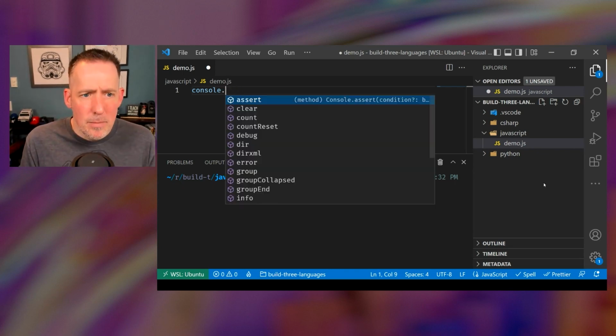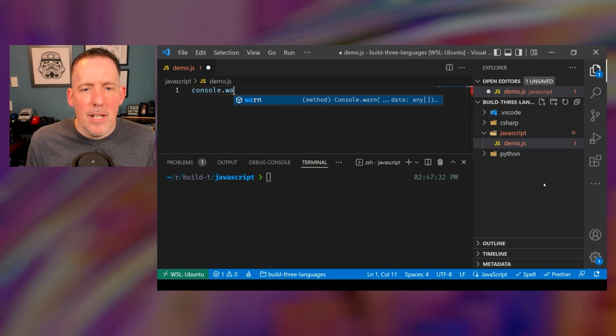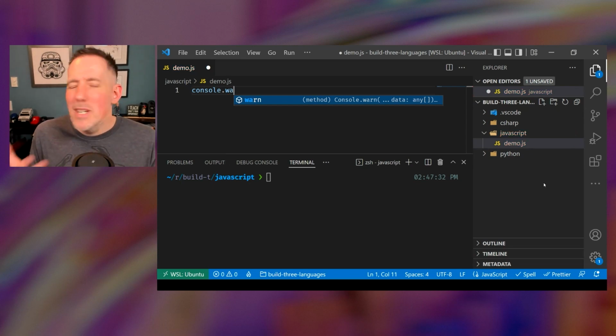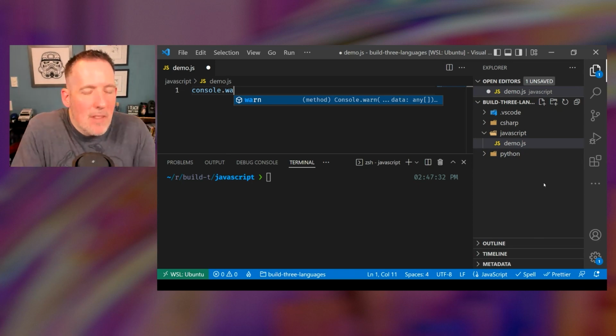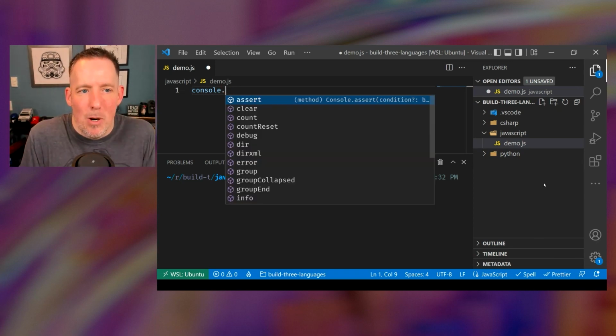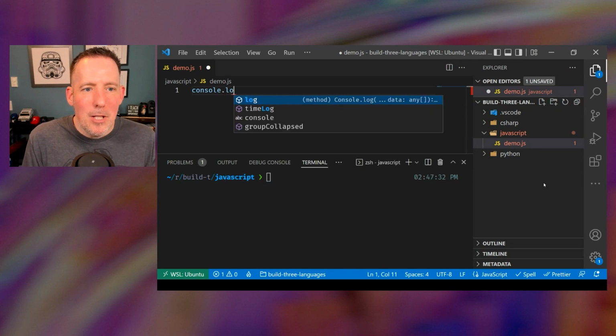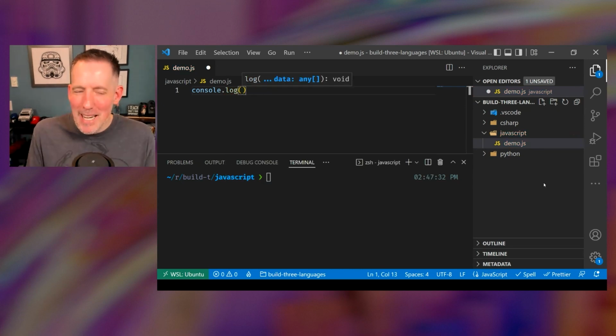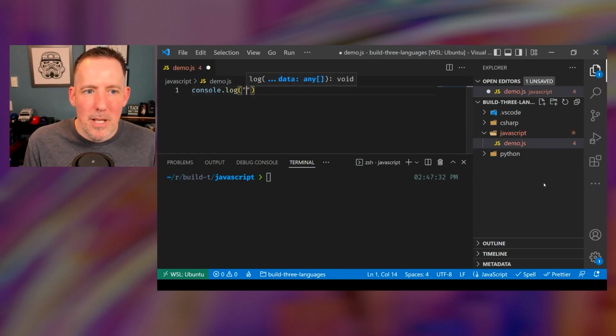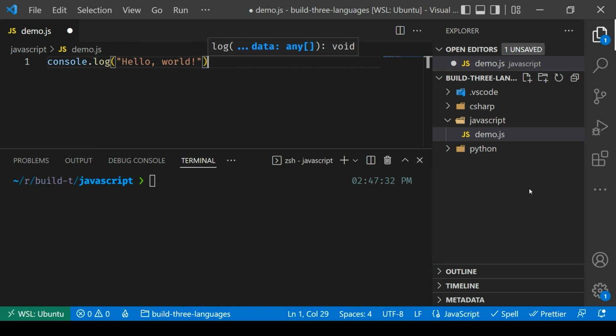And in fact, you'll notice that I've got things like warn as well, which is just a different way for me to write out some information for behind the scenes purposes. So that's why it's called log. It's because of that history. Now let's go ahead and say console log, and let's say hello world. There we go. And then now I'm going to put in a semicolon.